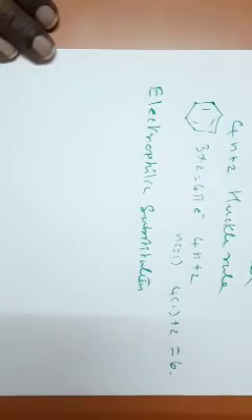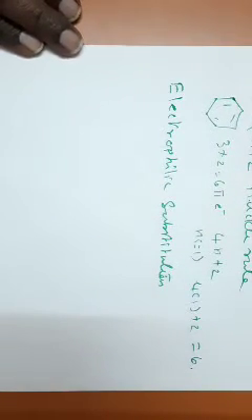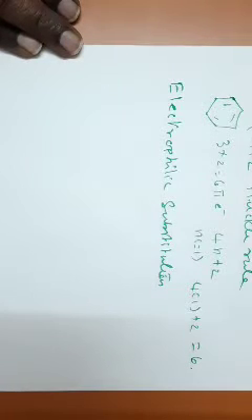So if a compound is aromatic, as we have already discussed when we discussed aromatic electrophilic substitution reactions, we saw that when compared to aliphatic compounds, aromatic compounds undergo substitution very easily. The reason is aromatic compounds are rich in pi electrons. So electrophiles easily attack the aromatic compounds and substitution occurs very easily.